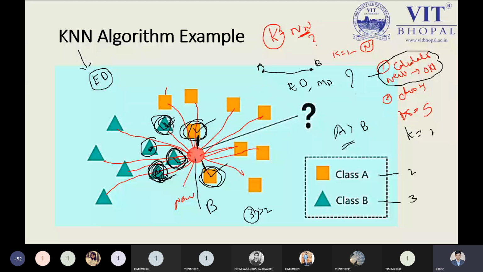Now, is it clear? Tell me, is this example clear? Sir, how? Means we will calculate Euclidean distance for each data point? Yes, of course, for all 5. See, you have to calculate this Euclidean distance between this node to this node, this node to this node, and this node to this node. Because on that parameter you need to identify the minimum distance between each and every node. So here you need to calculate the distance between each and every node. So that's why this is the point.